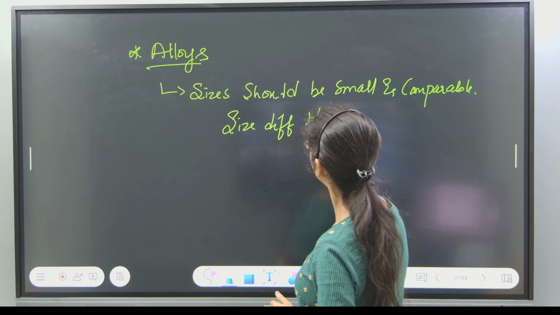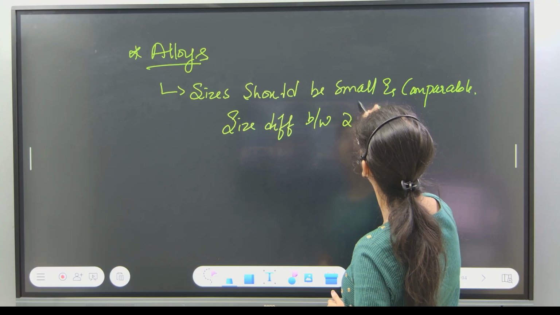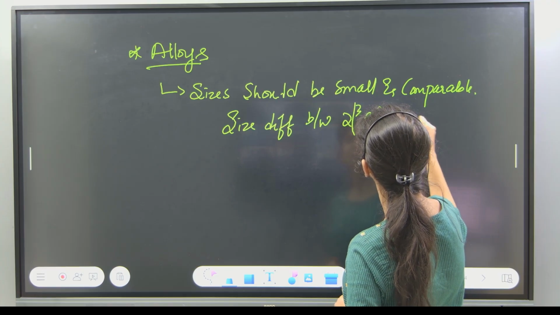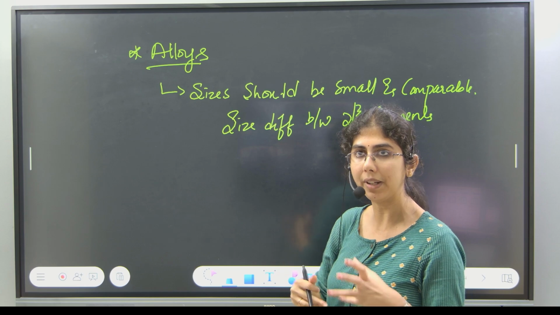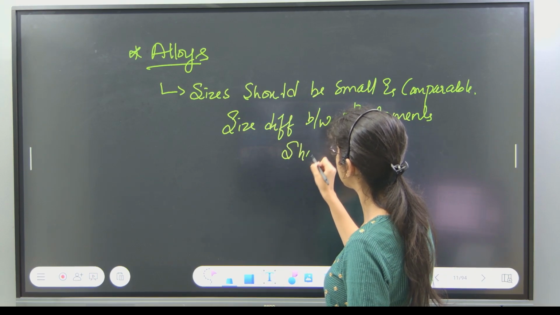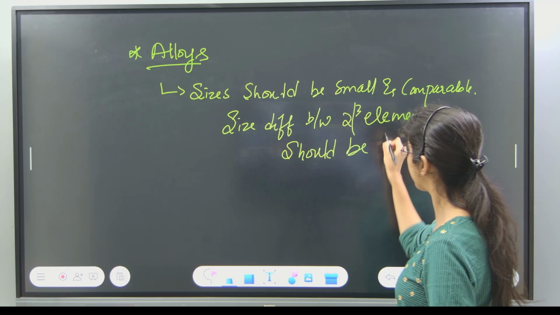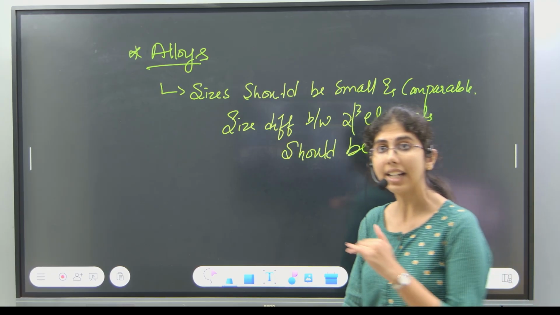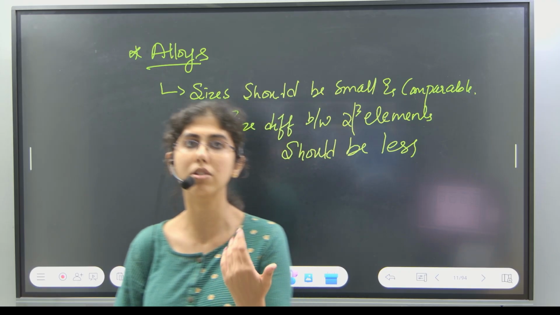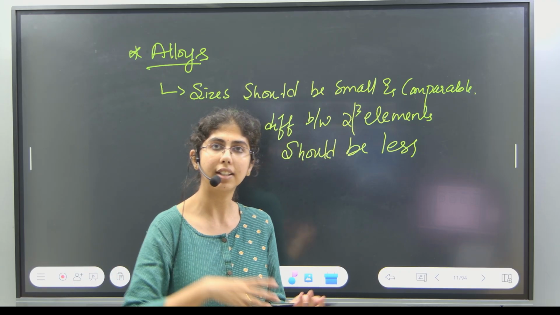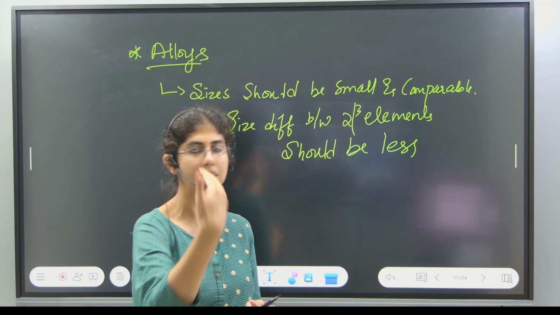The size difference between 2 or 3 elements which you are mixing to form an alloy should be less. That is happening in case of transition elements or D block metals. You take all the D block elements.